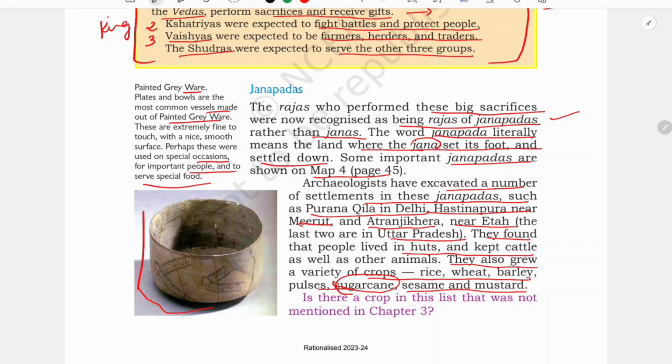The king used to build a wall, that is, they used to fortify that area. Why did they fortify their area? In order to protect their people, because there used to be frequent wars at that time, isn't it? So in order to protect their people, they used to make big forts.